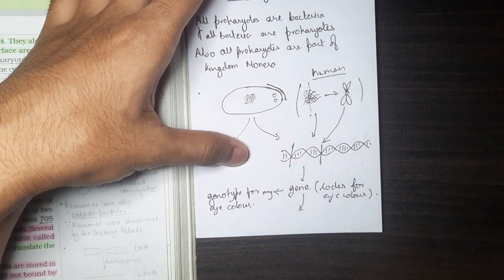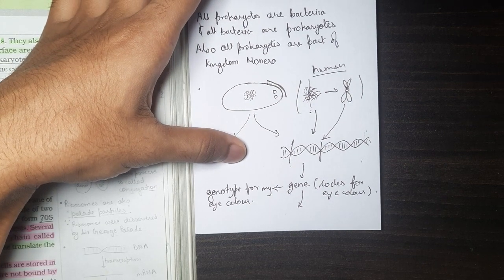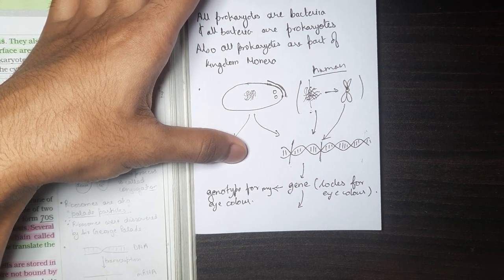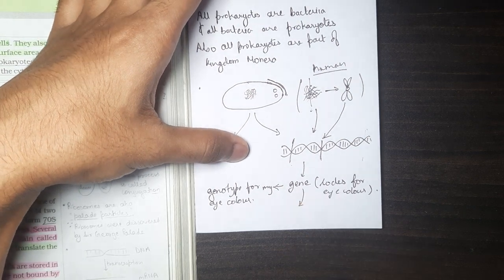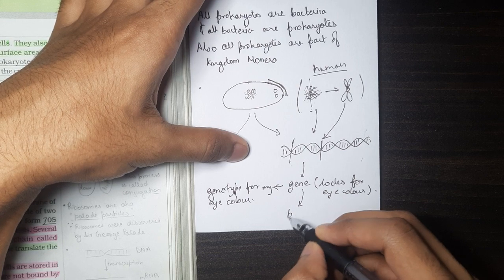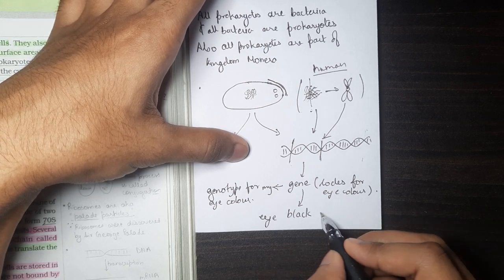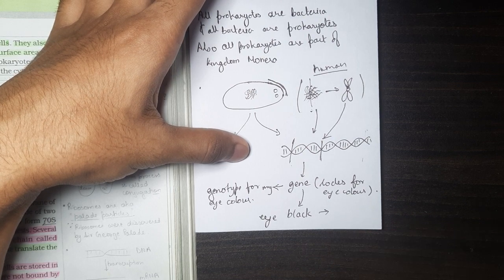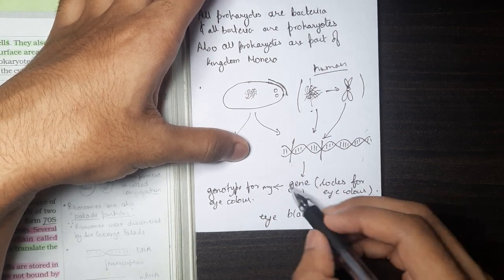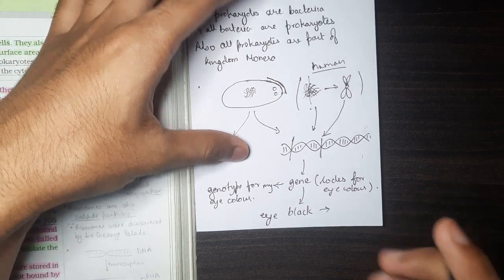But what my eye color actually is, what you can see, how the gene is being expressed, that is the phenotype. So if my eye color is black, then the phenotype of this gene is black. I hope you are understanding what I'm trying to say.